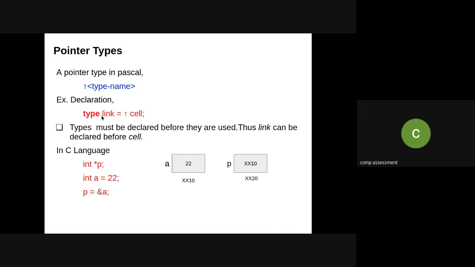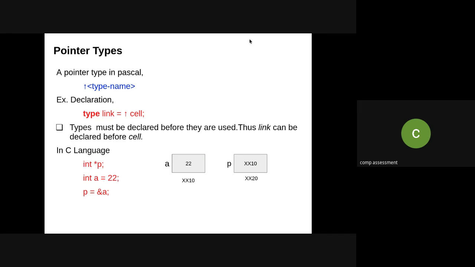So meaning, for this particular example, type link equal to arrow indicates it is a pointer type to variable cell. So this type link is declared before the cell is going to be used. Types must be declared before they are used, and link can be declared before the actual cell variable is going to be there. So this is the declaration in Pascal, whereas in C programming,